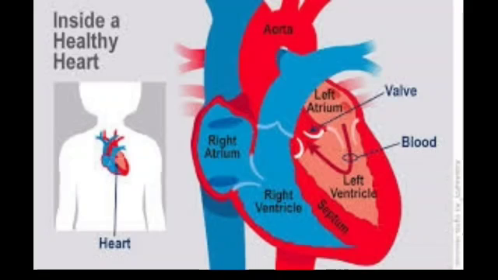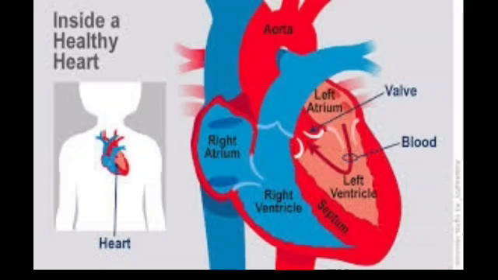The deoxygenated blood from our cells flows into the heart through two main veins. Okay, these are two major veins. One vein will carry all the deoxygenated blood from the upper part of the body, and another vein will carry the deoxygenated blood from the lower part of the body.